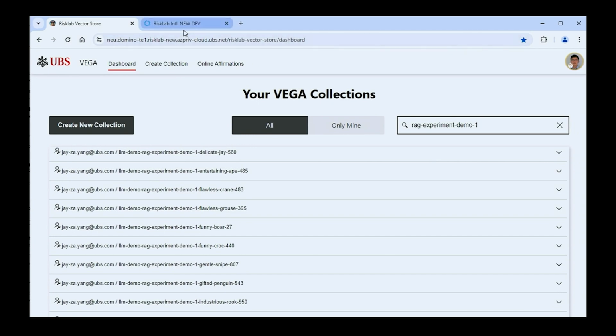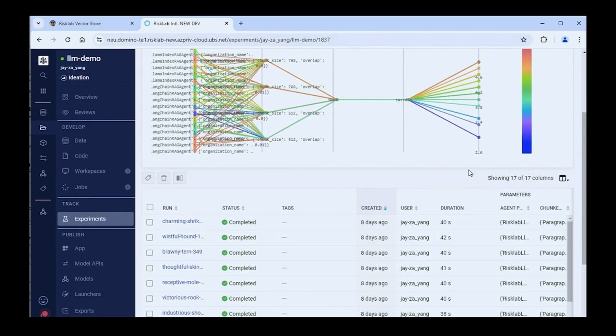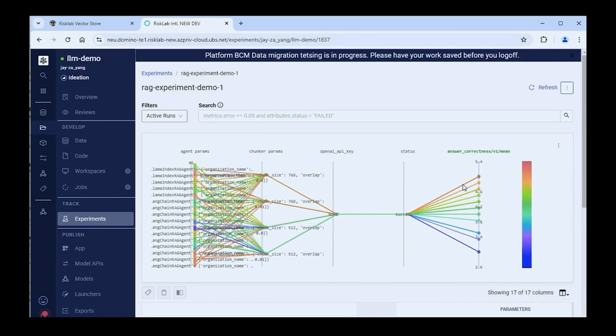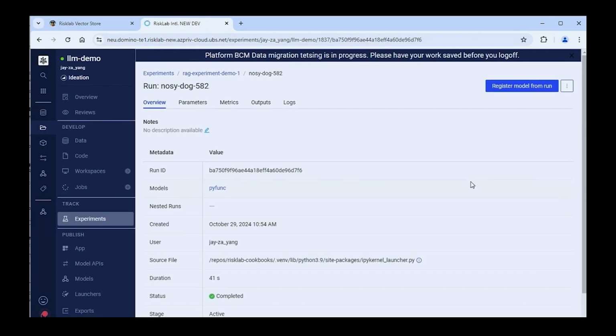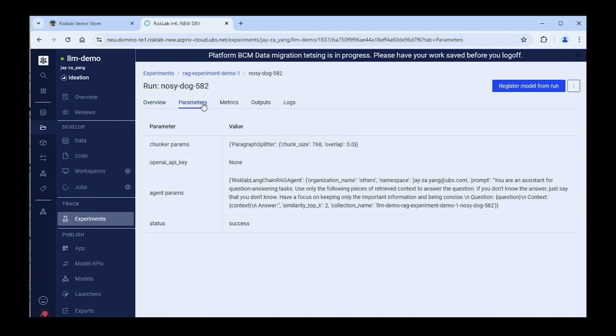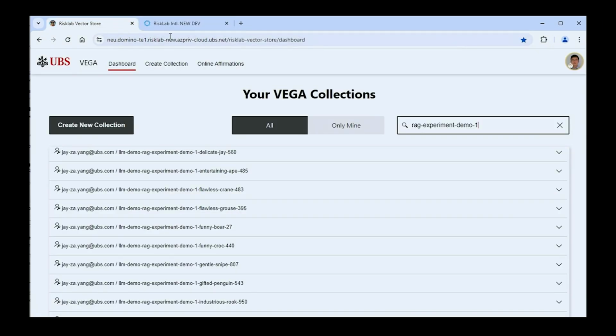In that case, for every one of your best-performing or worst-performing runs, you have the full lineage in the vector stores. Going back in, Nosy Dog 582 is one of the chunking runs. Over here, you can see different chunking parameters and different logics. Then you can go directly into Vega and search for the runs with the name Nosy Dog 582.